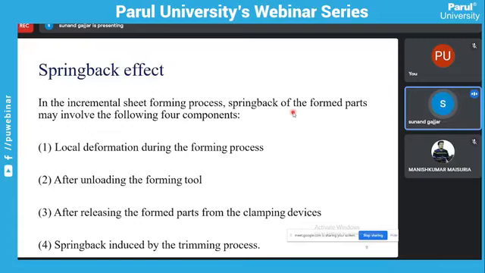Trimming process means when we cut the parts to the required shape and size, the spring back will occur. We remove unwanted material from the part, and then this spring back will occur.